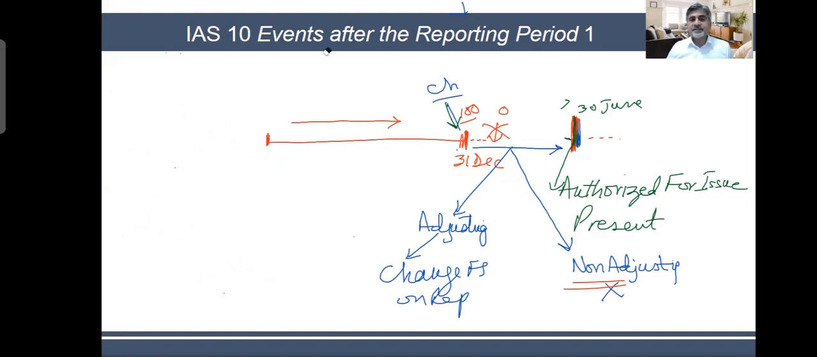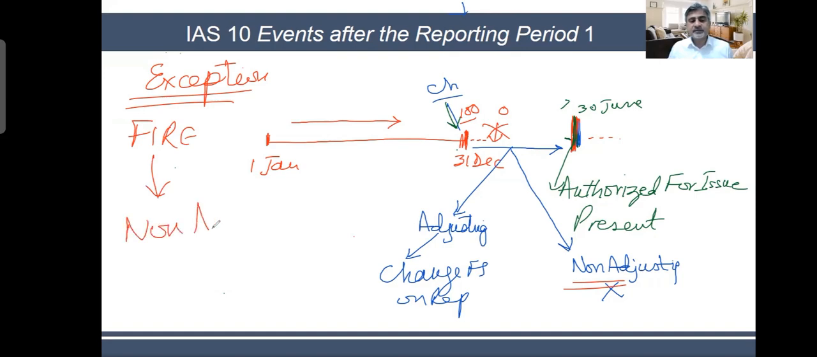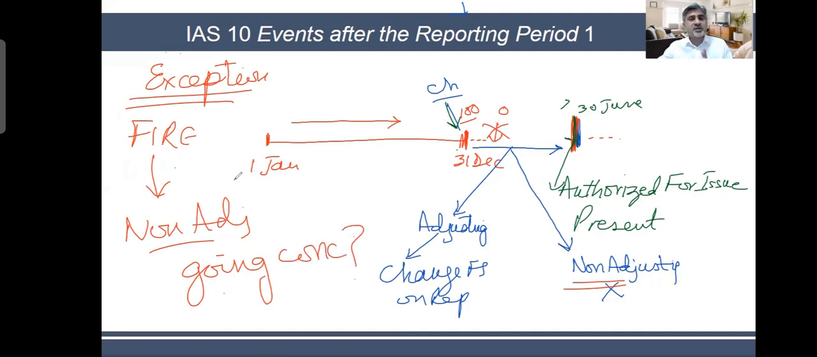But now I'm telling you one exception. Remember that fire is non-adjusting. Under normal conditions, fire, which happens after the reporting date, is non-adjusting. But if the fire is so huge, if the fire has caused you such a big loss that your going concern status has come under question mark, which means that the fire has caused a damage of such level that it is causing threat to the existence of the company, then in this case, this fire will become an adjusting event.